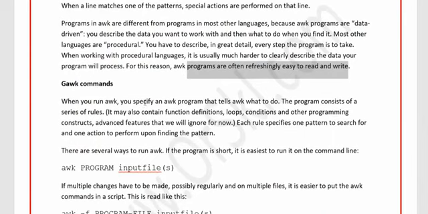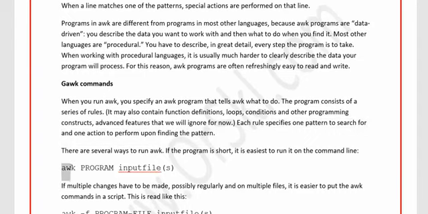When you run awk, you specify an awk program that tells awk what to do. The program consists of a series of rules. It may be definitions, loops, conditions, and also programming constructs and advanced features. We will ignore that for now because we are starting to understand awk from the basics. So we do not go into these loops and all, but definitely that is very important for us to know, which we will learn better later. Each rule specifies one pattern to search for and one action to perform upon finding the pattern. There are several ways to run awk.